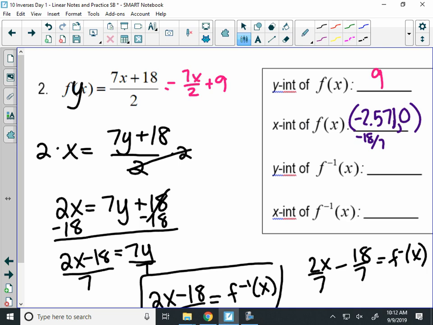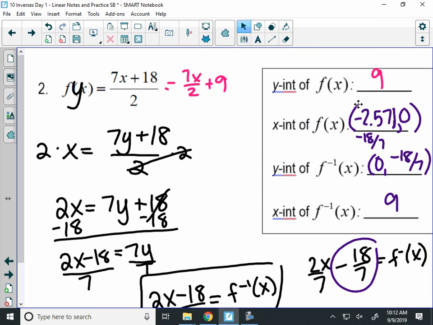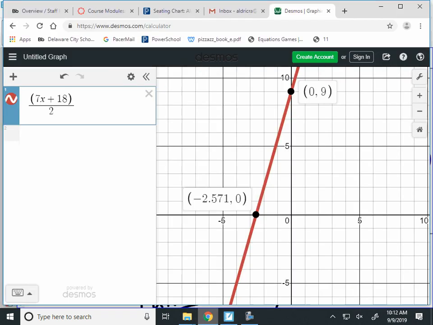What's the y-intercept of my inverse? Negative 18 over 7, which I said was the same as that decimal, right? So my y-intercept here is negative 18 over 7. And what do you think is going to be the x-intercept? 9. Now, if you wanted to check, we could graph it.